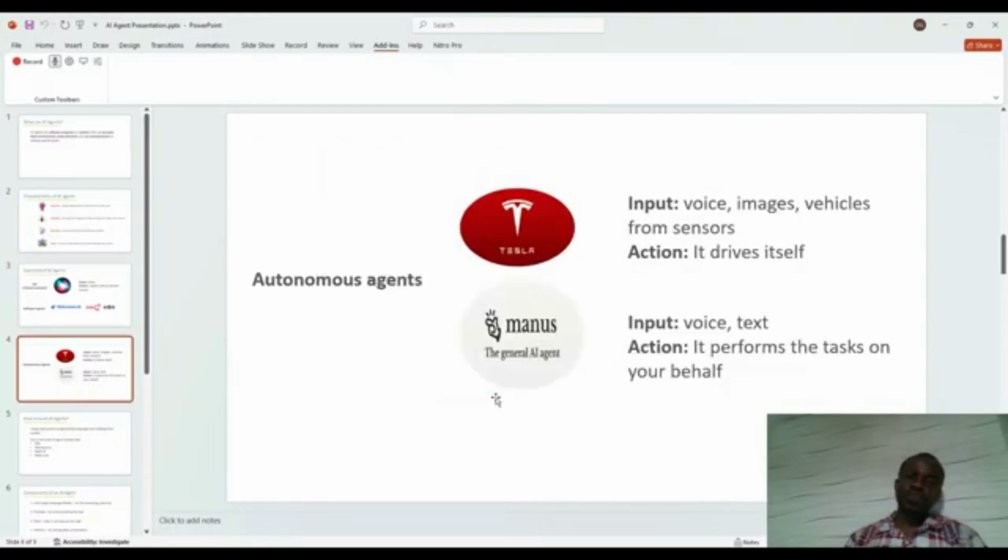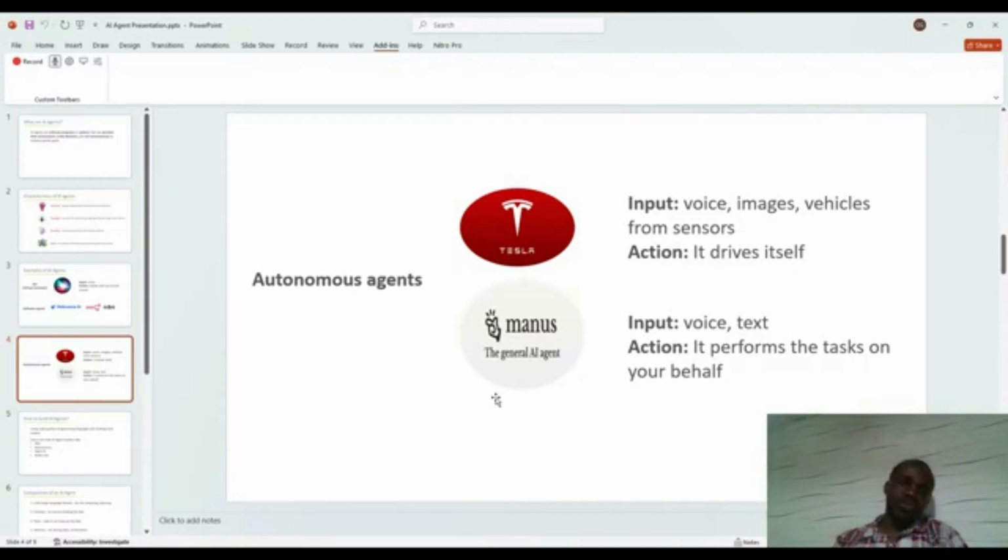We also have autonomous agents. We have Tesla self-driving cars, where the input is voice, images, and other vehicles from a sensor which is inside the vehicle itself. It has sensors which can sense other vehicles and the distance between them and the rest of them, and obstacles too. What does it do? After sensing this, it helps it to navigate the road.